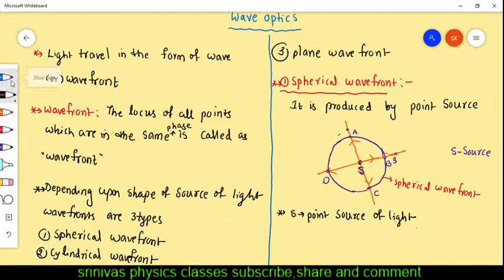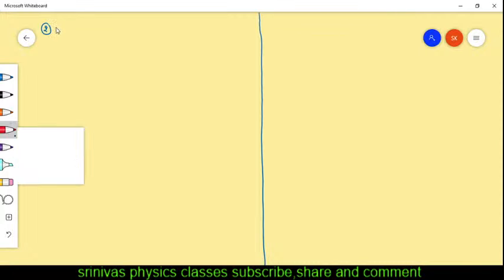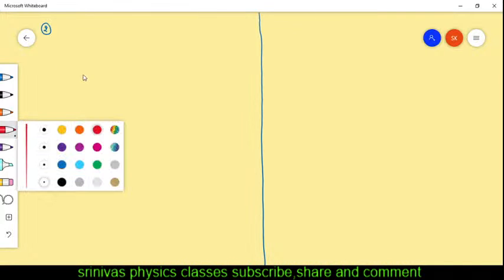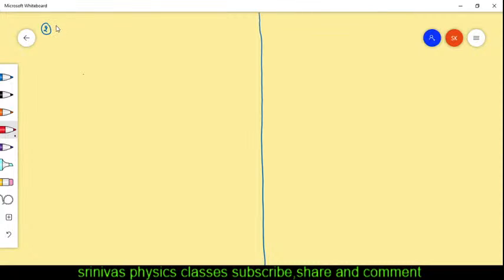And the next one. The second type of wavefront is the cylindrical wavefront.